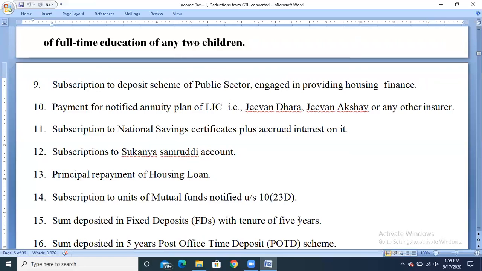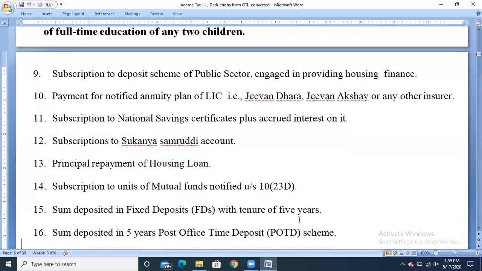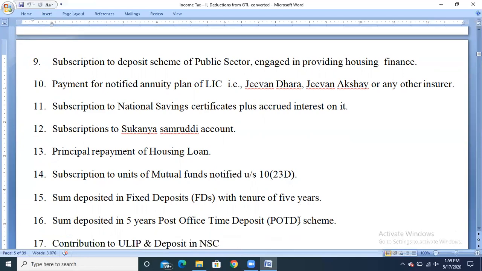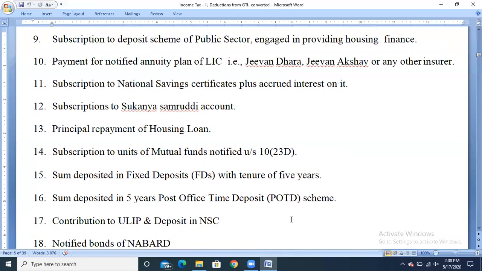Next, sum deposited in the 5-year post office time deposit scheme. Any amount we deposit for a period of 5 years in the post office time deposit scheme can also be claimed as deduction under section 80C. Next, contribution to ULIP, that is unit linked insurance plan, and deposits in National Savings Certificate can also be claimed as exemption or deduction under section 80C.